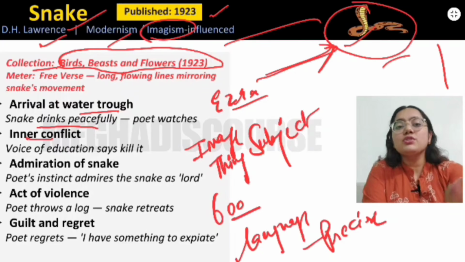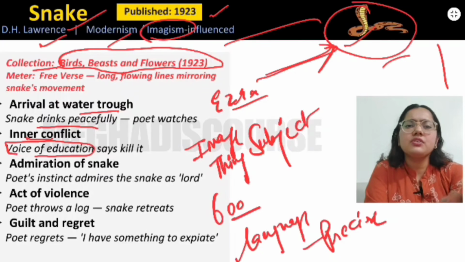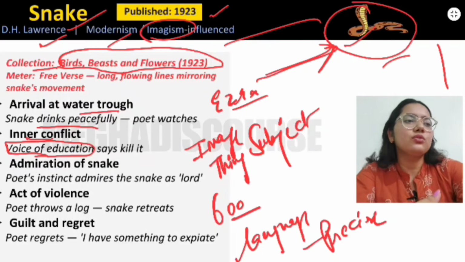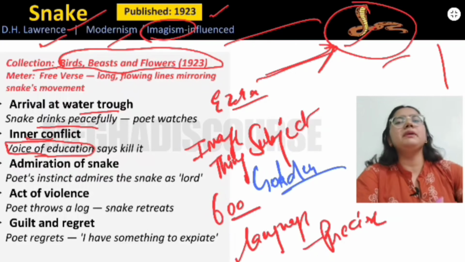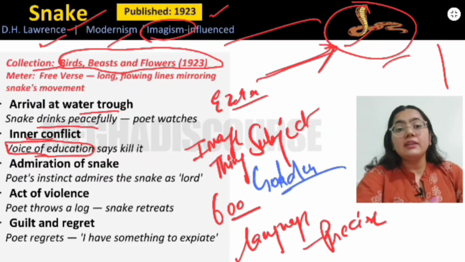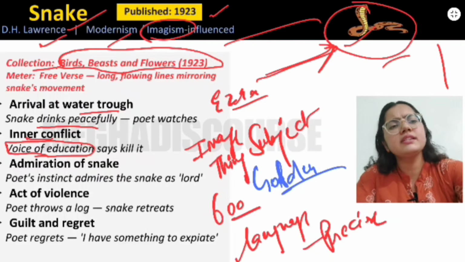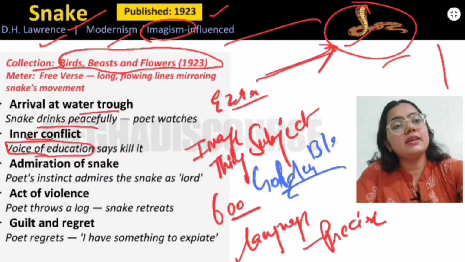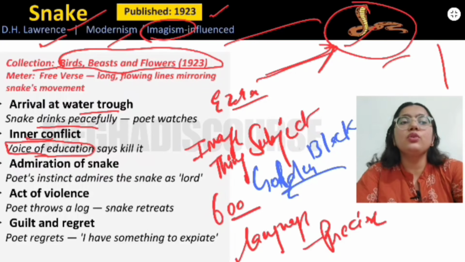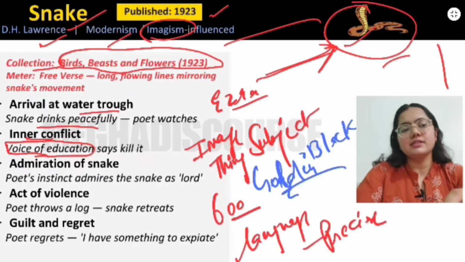So there is a voice of education. Voice of education here means that the snake is of golden color. According to the people of Sicily, or we can say Italian people, if there is some golden snake, then the golden snake is very poisonous, right? And if there is a black snake, then the black snake is less poisonous than this golden snake.